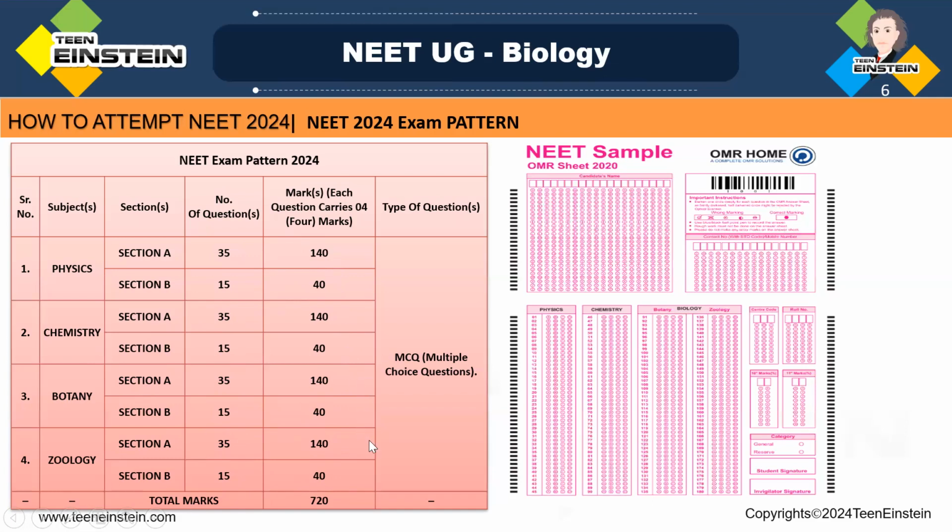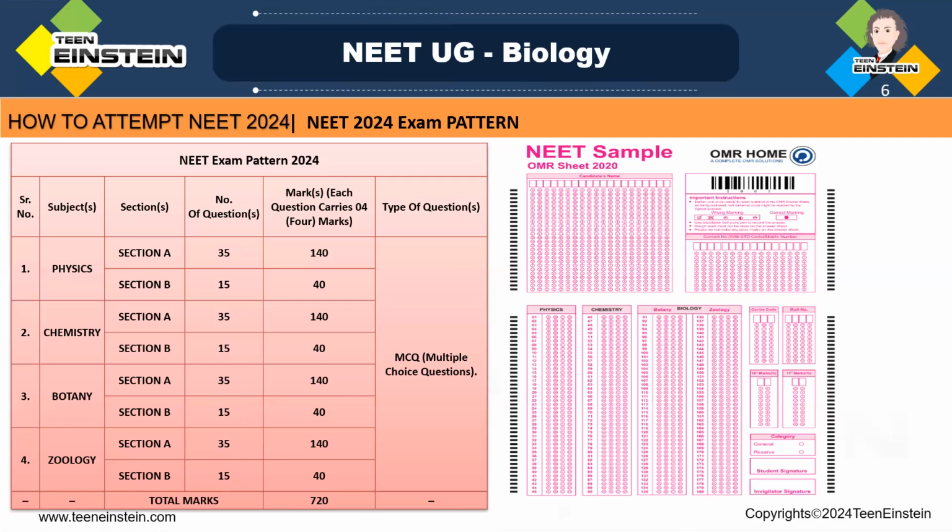So here you can note down one point. From biology, you are getting more marks. Right? You are getting more multiple choice questions from biology. So those who are weak in physics and chemistry, just attend biology questions, prepare more for biology, and attend more questions from biology, so that your score will be more.